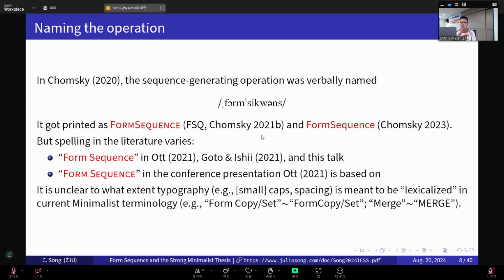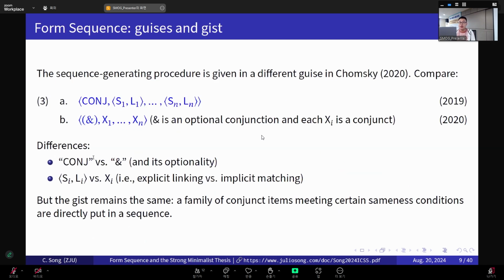So, the formulation given in Chomsky 2020 is actually in a different guise from the notation in Chomsky 2019. And if we compare the two notations in 3, we can see clearly that there are at least two differences. The first one is probably just a free typographical variation. It has to do with how the conjunction is written. Well, this is not that crucial.